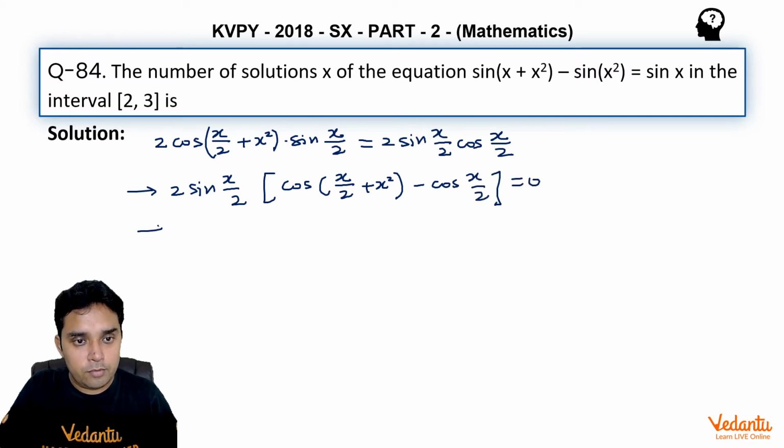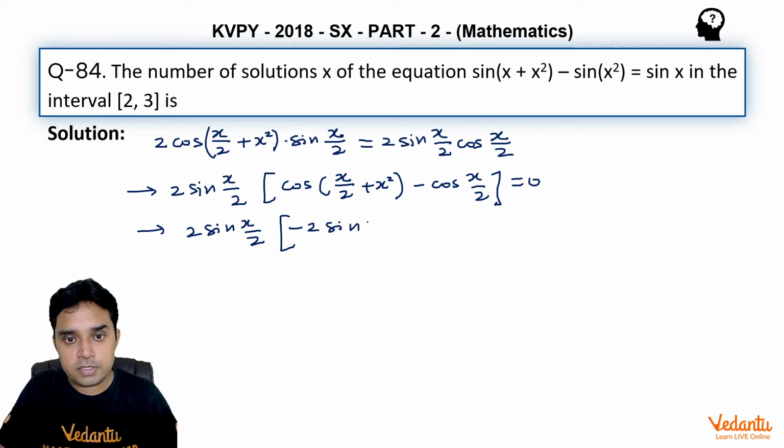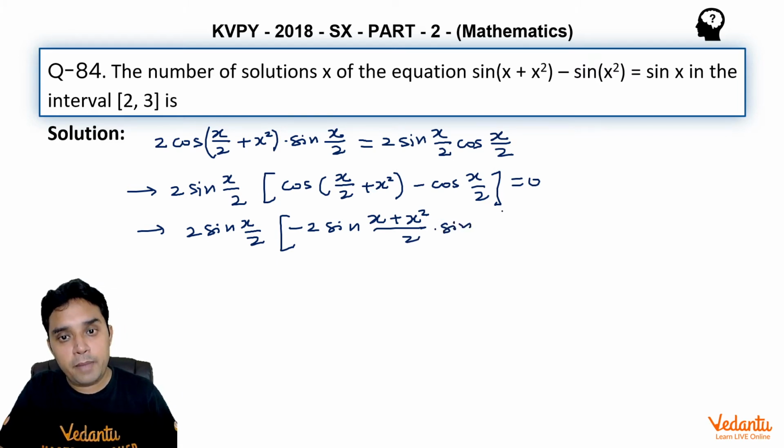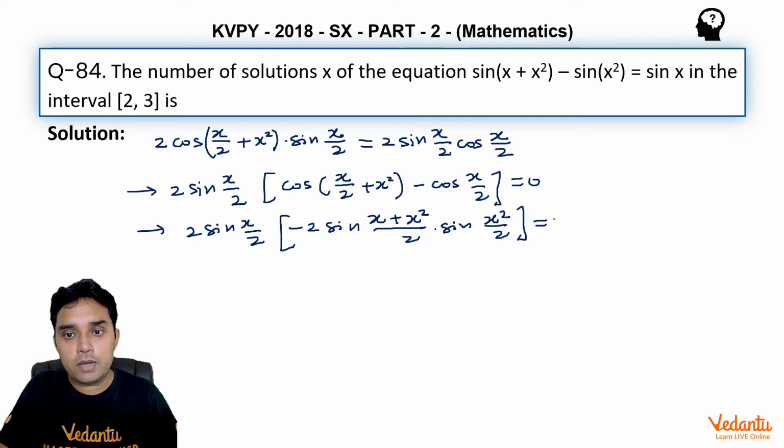So here for this square bracket, we can use cos c minus cos d formula, which will give us minus 2 sin of (c plus d) by 2, which means sin of (x plus x square) upon 2 into sin of (c minus d) by 2, so x square upon 2, and this complete thing equal to 0.